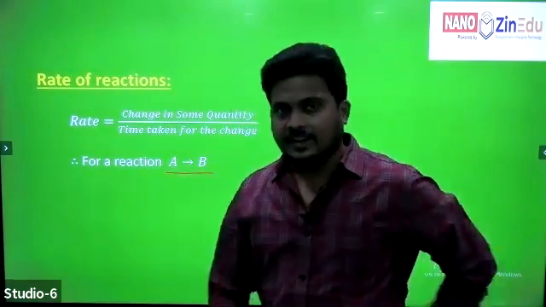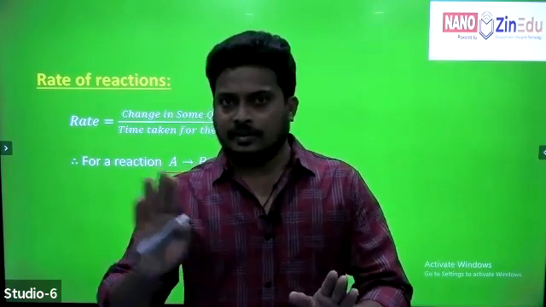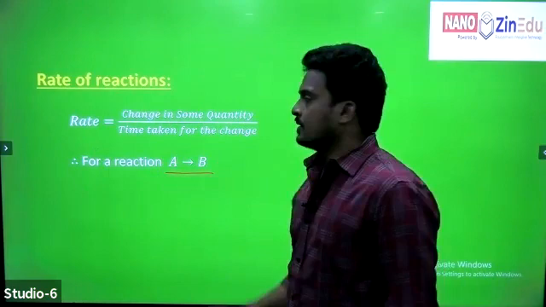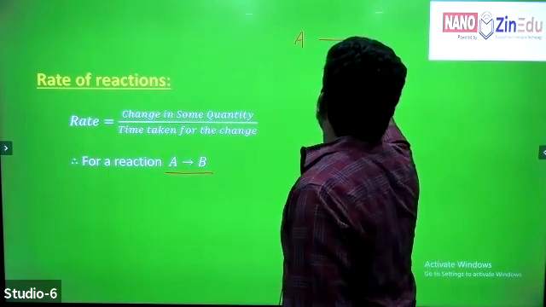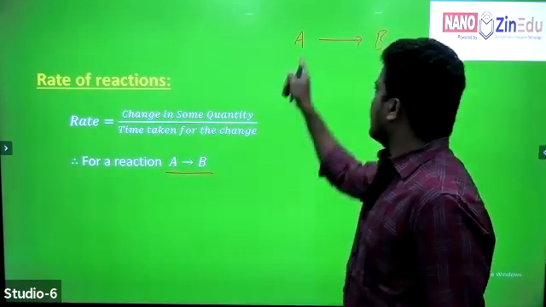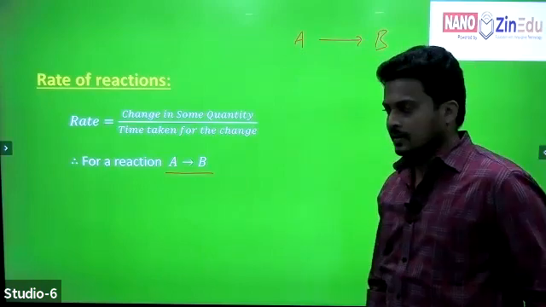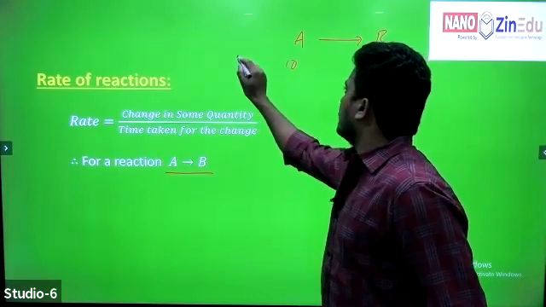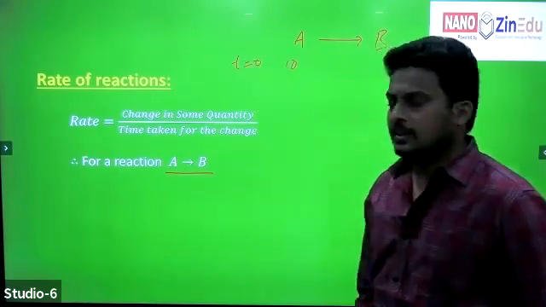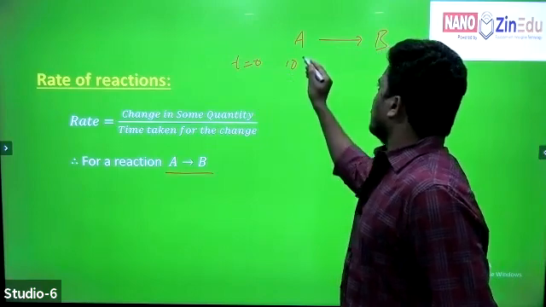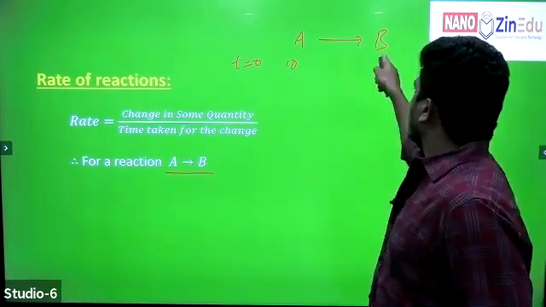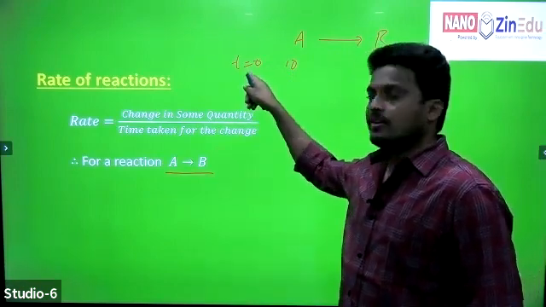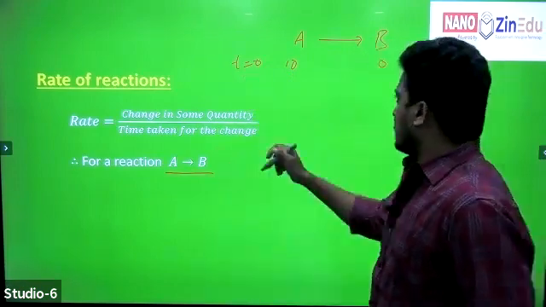In any chemical reaction, reactants are converted into products. For example, in A gives B, A is the reactant and B is the product. Initially, when the reaction has not started, at time equal to 0, 10 moles of A are present and no product is formed.